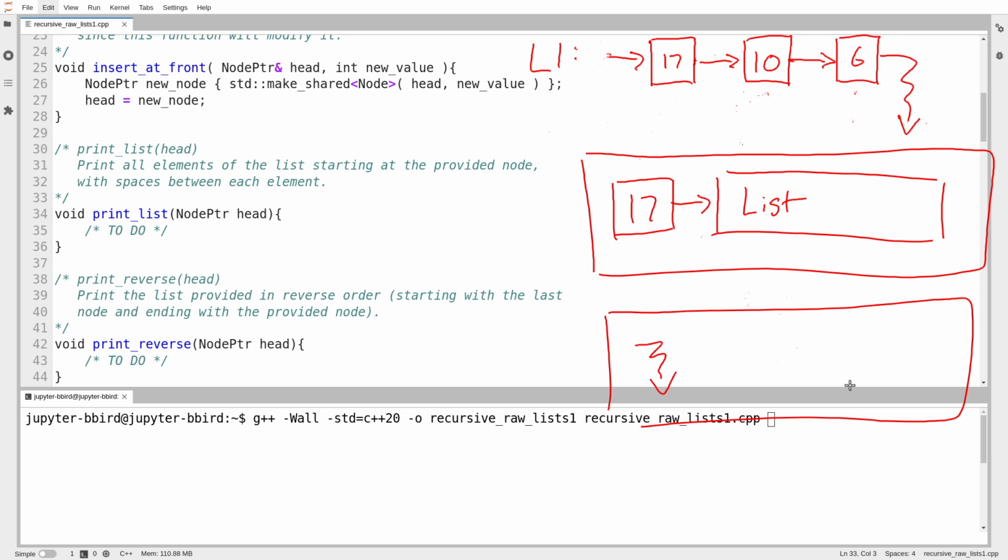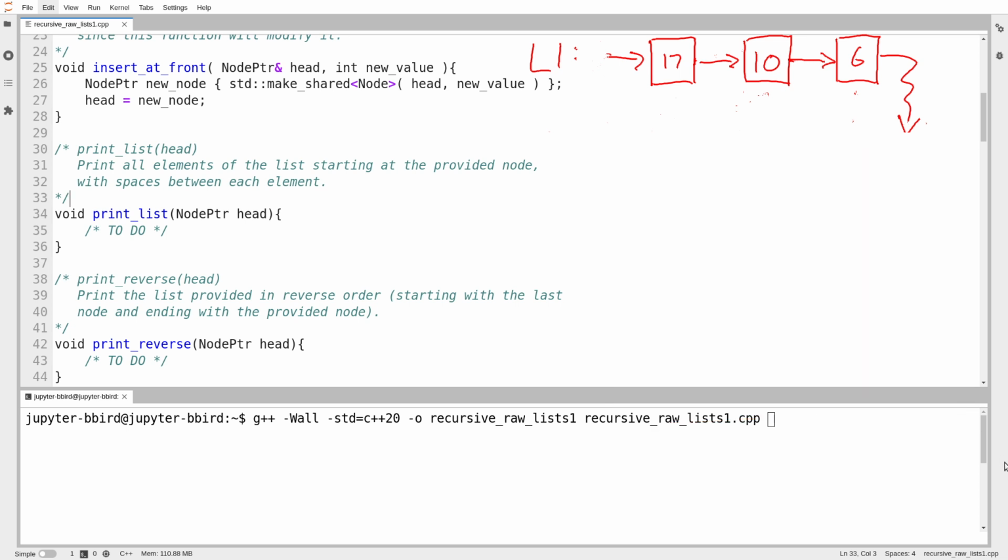And then that's it. And so in this case, what I want to use is that recursive property. I would like to leverage the fact that if you hand me any node, I don't care whether it's the true beginning of anything. If you gave it to me, I can print everything in the list starting at the node that you gave me. Okay, and then the question is, and I like to promote the idea when I write recursive functions of the function itself being sort of as lazy as possible. I want the function to try and do as little work as possible and get other functions to do as much of its job as it possibly can. And so I'll try and show that off as I write print list.